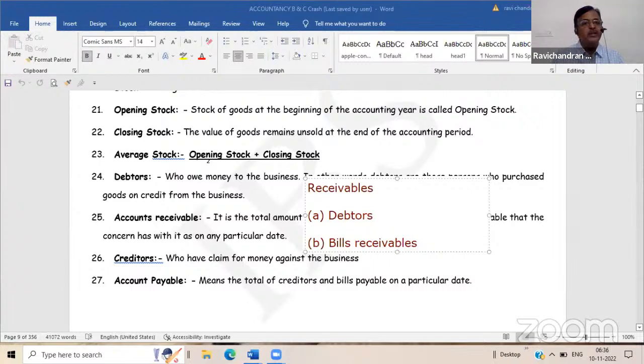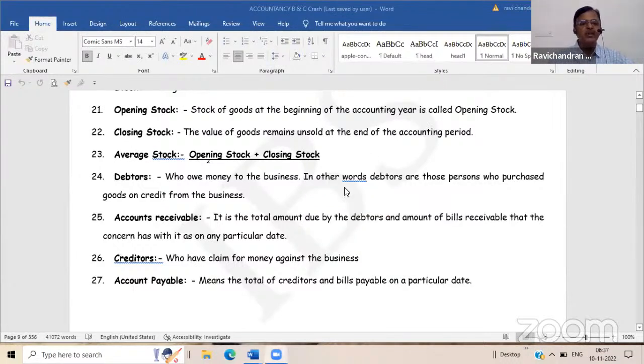But in the same way, if you are selling goods to some party, and in turn you ask him for a negotiable instrument in support of the transaction, then it is known as bills receivable. So that is the difference between debtors and bills receivable. Both are receivables only, both are debtors only. The first one is without any supporting negotiable instrument. The second one is with a supporting negotiable instrument. If you club them together, we call it accounts receivable. So accounts receivable is nothing but debtors and bills receivable.